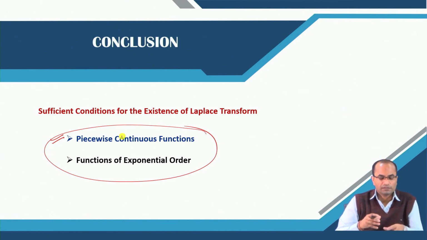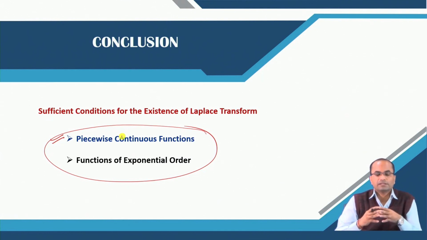If a function fails to have one of these conditions, whether the function is not continuous or the function is not of exponential order, still we can find its Laplace transform. And we have seen indeed two examples: one function which was not piecewise continuous, and we were able to find the Laplace transform. In the other case, the function was not of exponential order, and we have seen the existence of the Laplace transform.